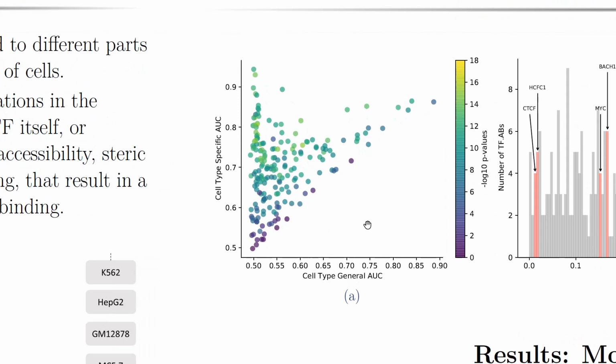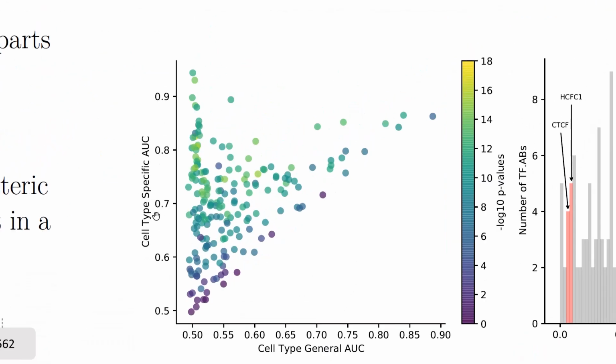And here in the scatter plot, we have the cell type specific AUC, where we're informing the model about the cell type in question. Then we have the cell type general AUC, where we're not informing the model about the cell type in question. Each point in the scatter plot corresponds to a transcription factor and antibody pair.